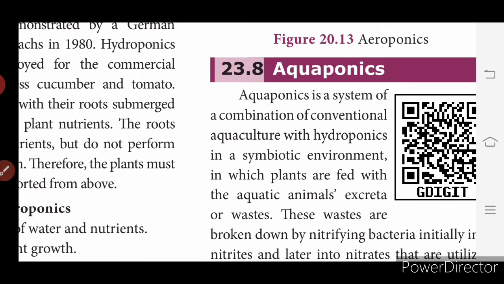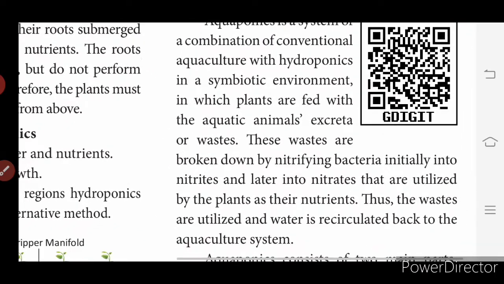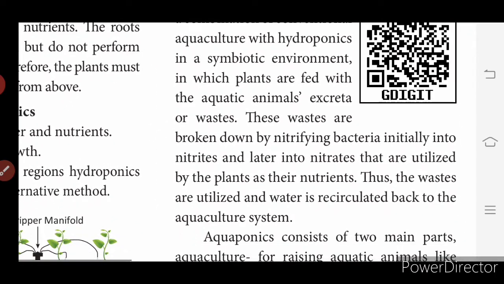Aqua means what? It is a combination of conventional aquaculture with hydroponics, a symbiotic environment in which plants are fed by the aquatic animals. Aqua means water. Hydro also means water. The excreta are waste. These wastes are broken down by nitrifying bacteria initially into nitrites and later into nitrates that are utilized by plants as their nutrients.